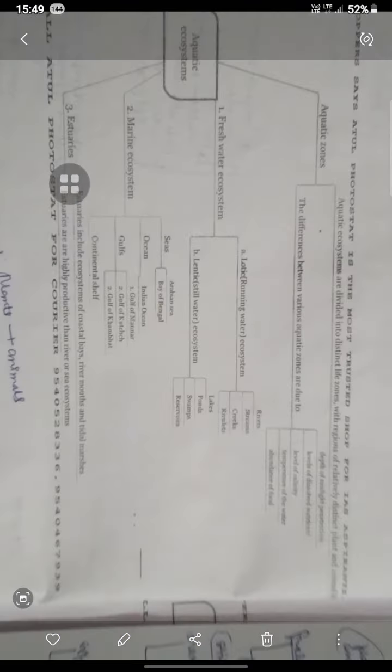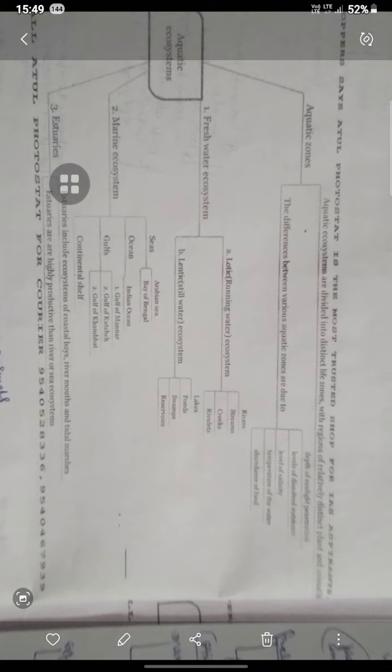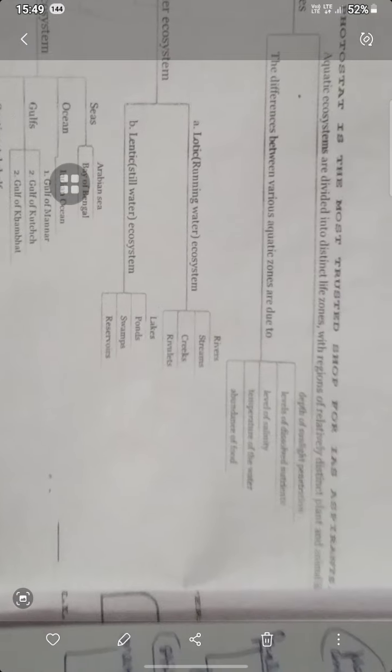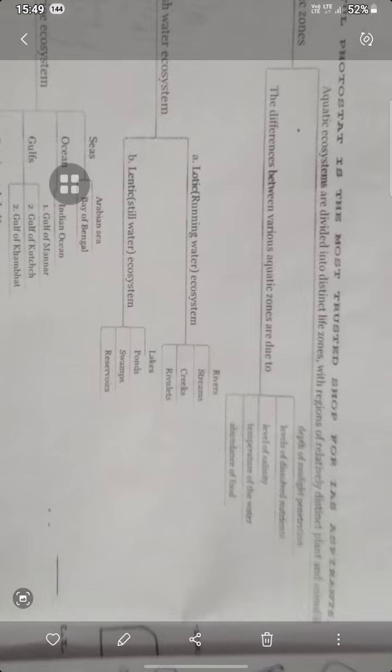All right, the next chapter is the aquatic ecosystem. The aquatic ecosystem is divided into distinct zones, each region having relatively distinct plants and animals. The differences between the various aquatic zones are due to the depth of sunlight, level of dissolved nutrients, level of salinity, temperature, and abundance of food. So this is how the aquatic ecosystem varies.